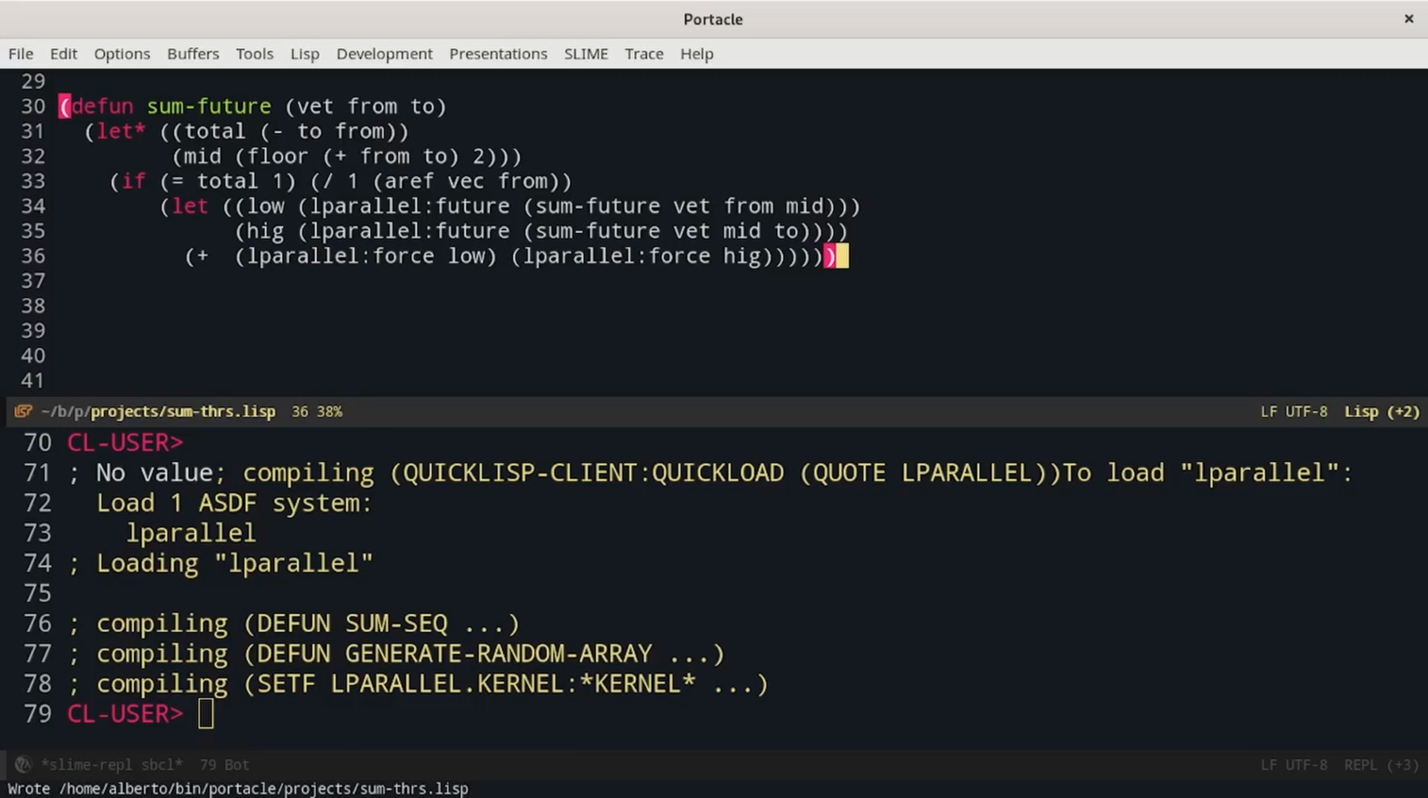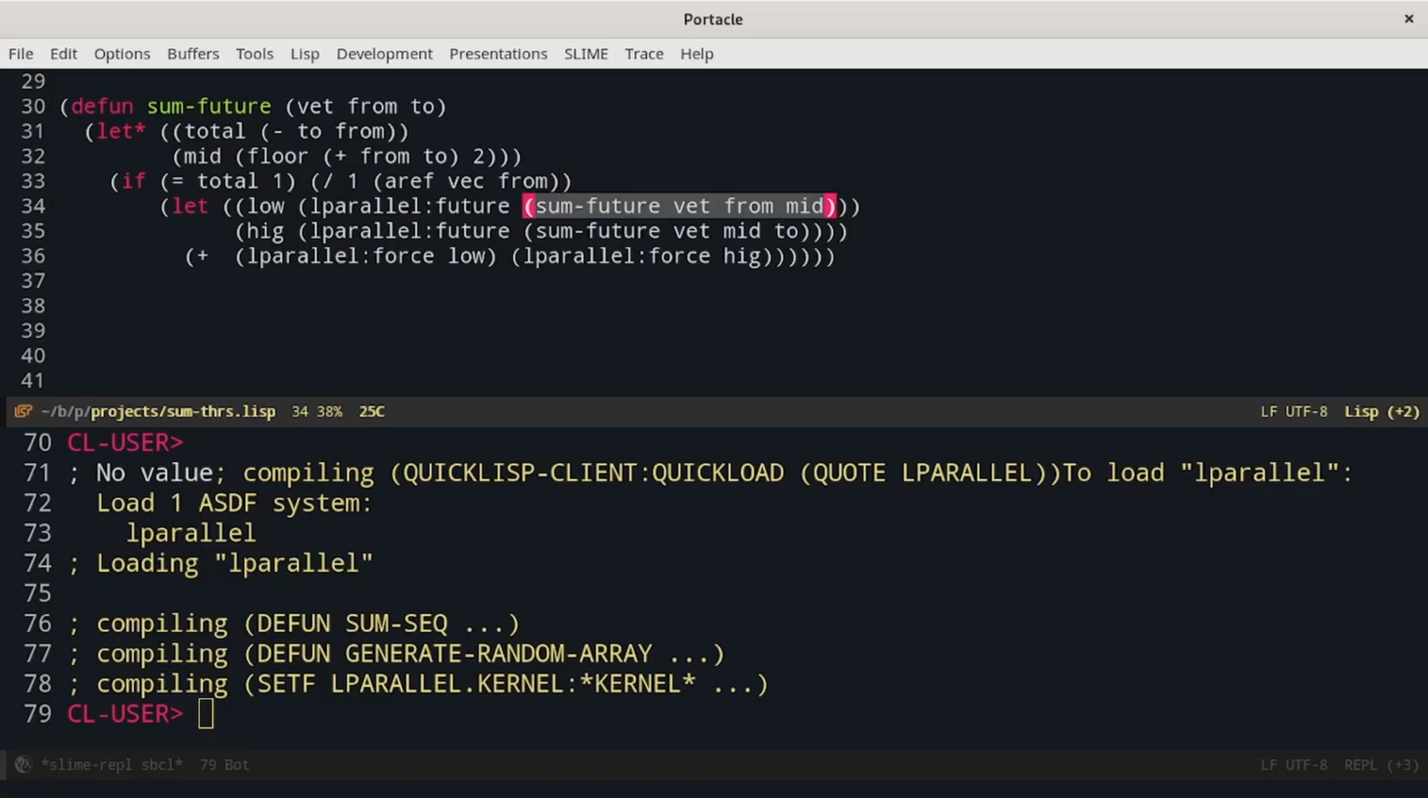And then mid contains the index at the middle between from and to. We need this because we will proceed using a divide and conquer approach. So if the range contains just one element, then the sum of it is just the reciprocal of that element. Otherwise, if we are in the else, we have at least two elements, and so we use a recursive approach.